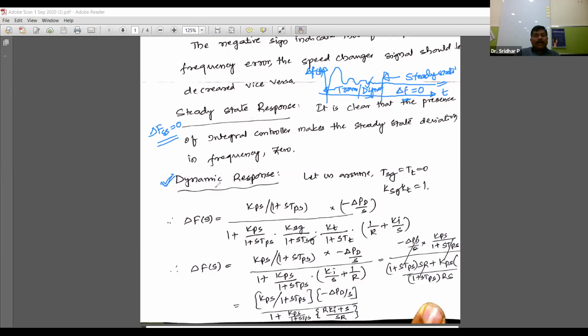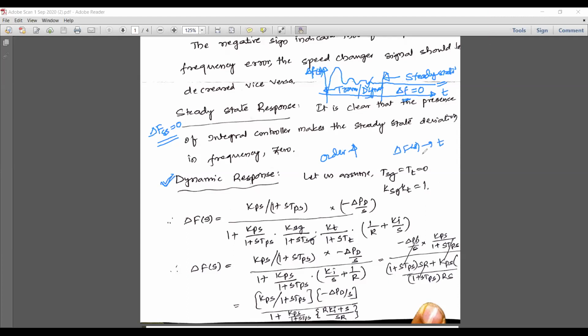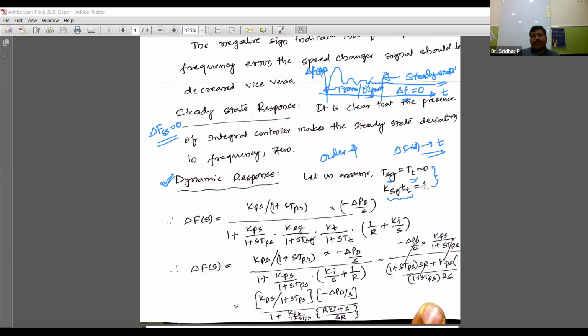In the dynamic response, the order automatically increases. Taking partial fractions, or directly converting this delta f of s into the time domain, is a time consuming and tedious process. So that's why we are going to take some approximations. Those approximations are that the time constant of the speed governor and the time constant of the turbine are approximated to 0, and the gains in the governor and turbine are adjusted such that their product is equal to 1. These two are very important approximations.